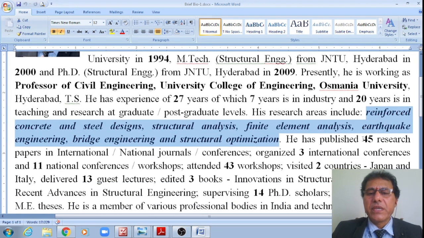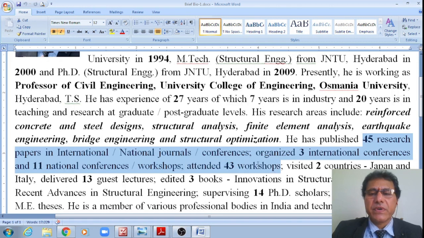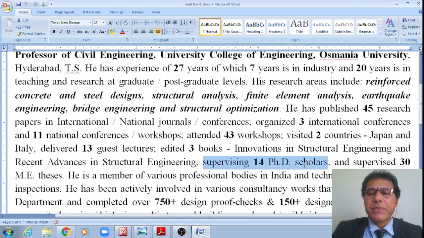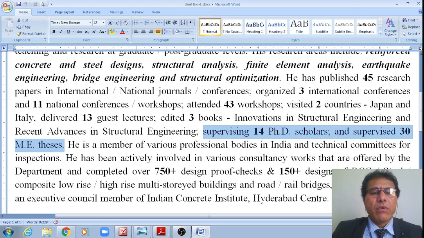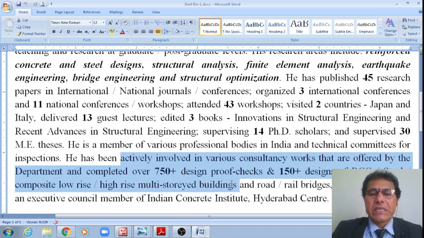I published 45 research papers in international as well as national journals and conferences, organized 3 international conferences and 11 national conferences and workshops, attended 43 workshops, visited 2 countries, delivered 13 guest lectures and edited 2 books, supervising 14 PhD research scholars and supervised 30 ME theses. I am actively involved in various consultancy works that are offered by the department and completed over 750 design proof checks and 150 plus designs of RCC, steel, composite, low-rise, high-rise, multi-story buildings, as well as road and rail bridges.